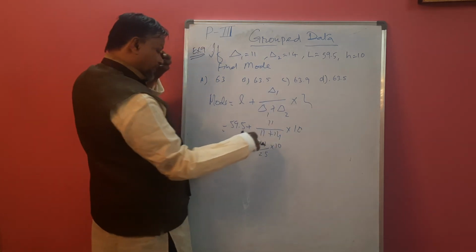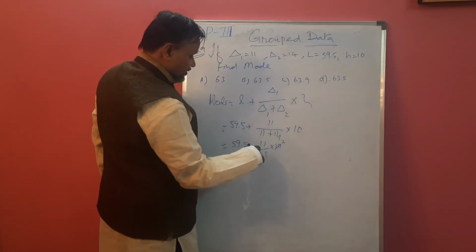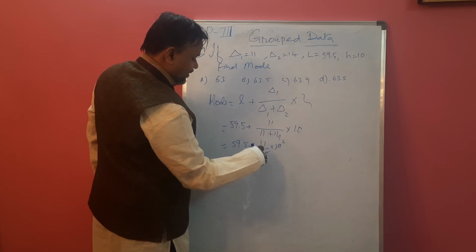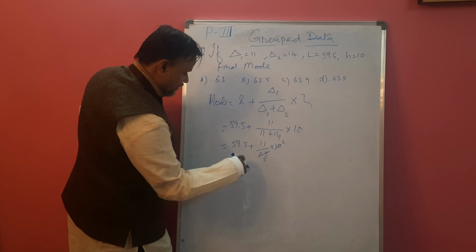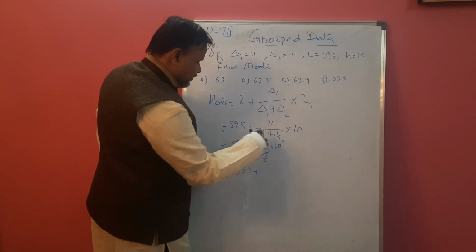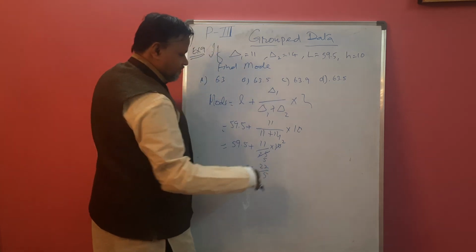Now you can simplify it. 2 5s are 10, and here 5 5s are 25. This is nothing but 59.5 plus 2 into 11, 22, divided by 5.